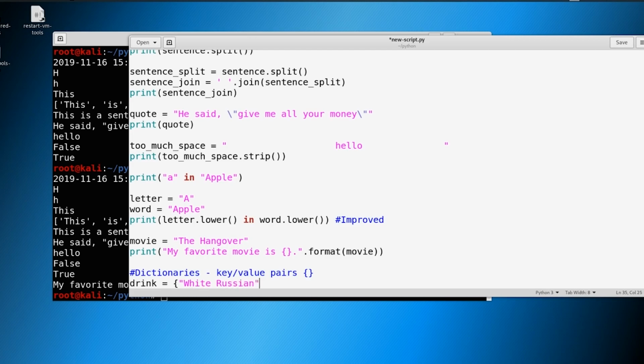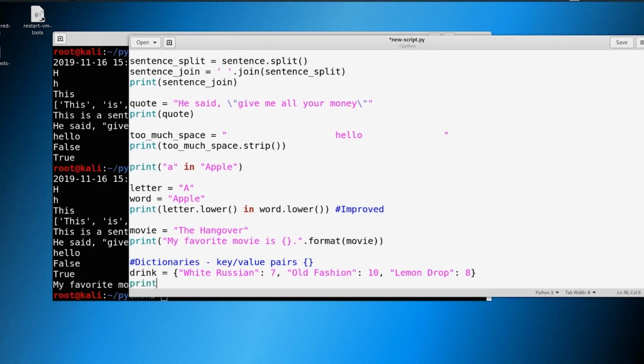If we go to a bar, there's a White Russian on the menu, and that White Russian costs $7. And there's also an Old Fashioned, and we just say that's $10. And then we have a Lemon Drop, which is $8. So we've got these, and we'll close this off with a curly bracket. And this is what a dictionary looks like.